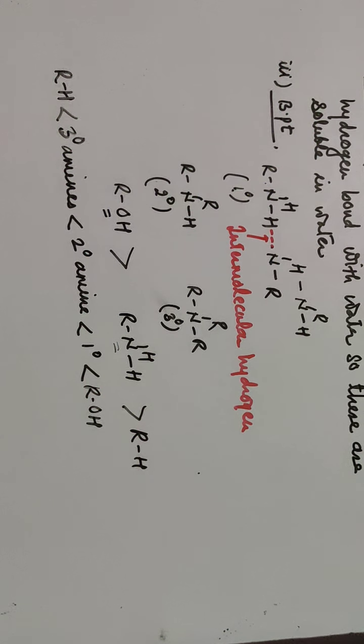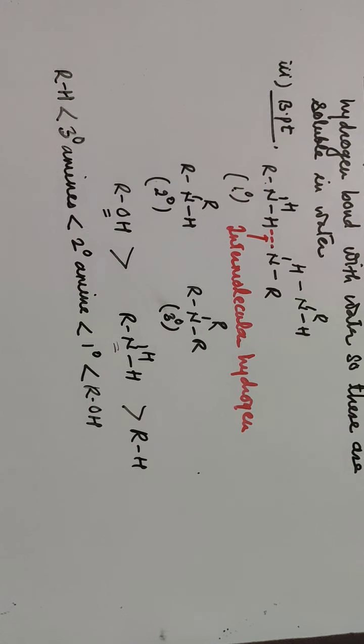The molecules are associated by strong intermolecular hydrogen bonding, because the oxygen atom in the OH group is more electronegative than the nitrogen atom of the NH group. So this is about the boiling points.